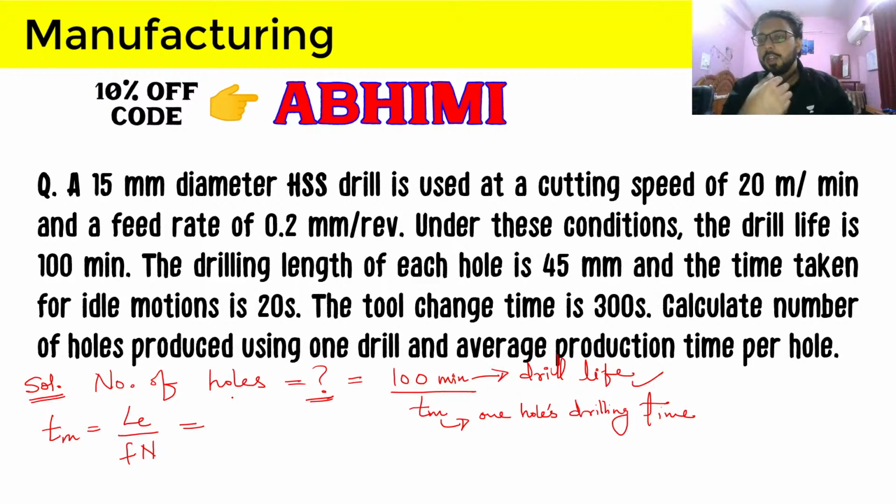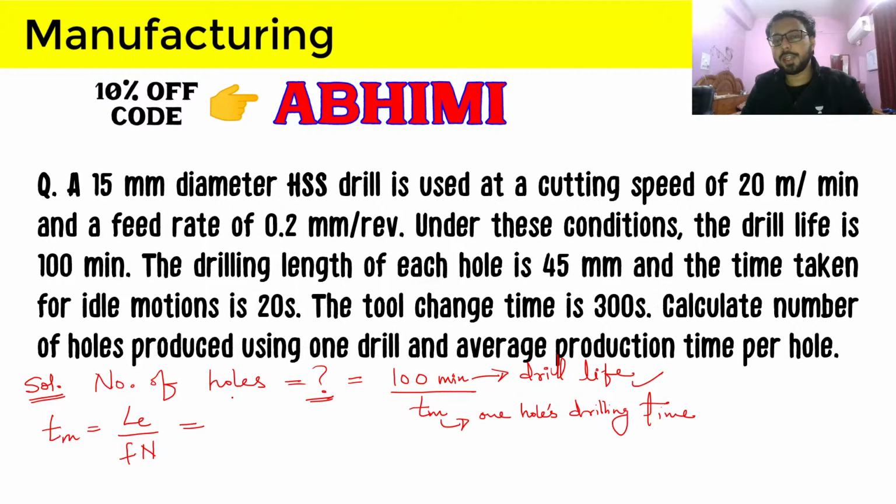So we have to use one of the standard assumptions that we have just studied. Again, let's see if the question is asking us for blind holes or through holes. Here we are not being provided with the thickness of the workpiece or the thickness of the hole, so we cannot be 100% sure. We cannot say that this is a blind hole.